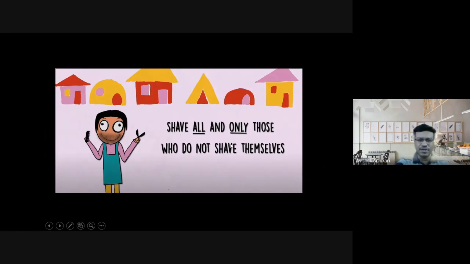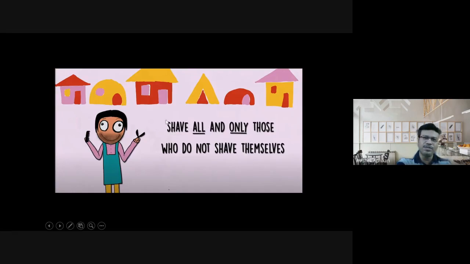But if the Barber saves himself, then according to this rule, the Barber will not save himself. That means you are getting a contradiction: if the Barber saves himself, then according to this rule,